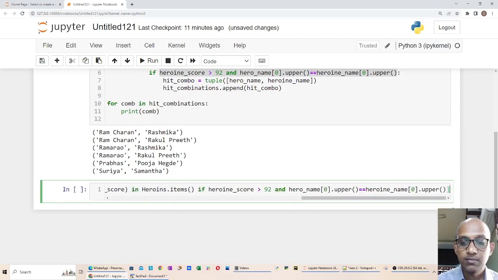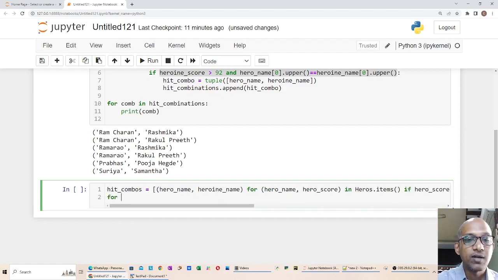After this I print, for each combo in hit combos, print each combo.